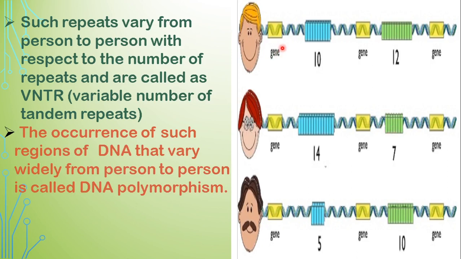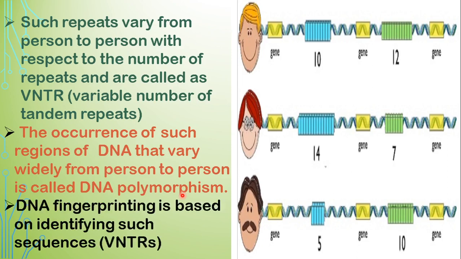Due to this, the variety of DNA is present in nature. Occurrence of such regions of DNA that vary widely from person to person is called DNA polymorphism. This phenomenon is called polymorphism. Now we have approached fingerprinting. DNA fingerprinting is based on identifying such sequences.